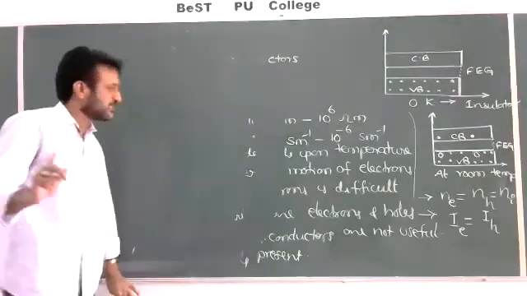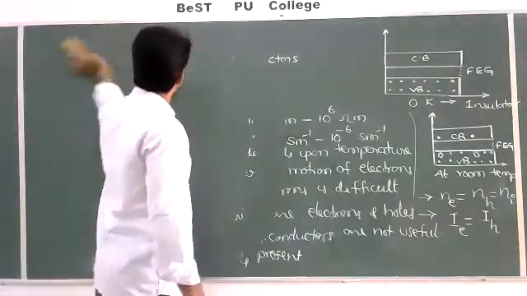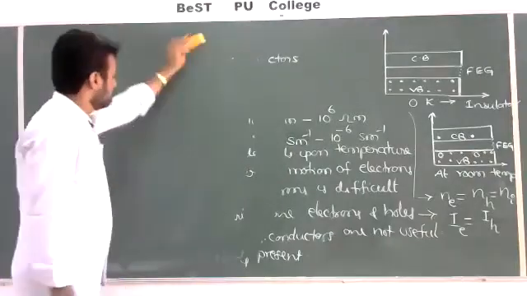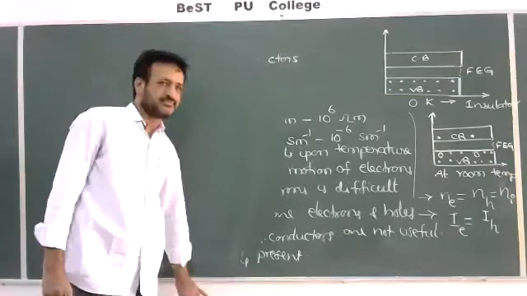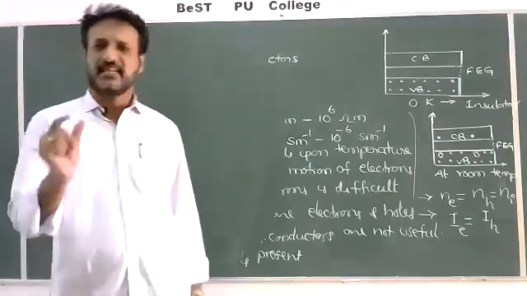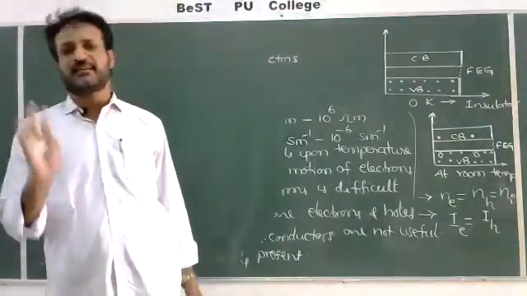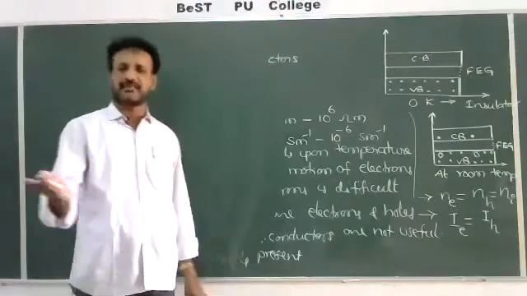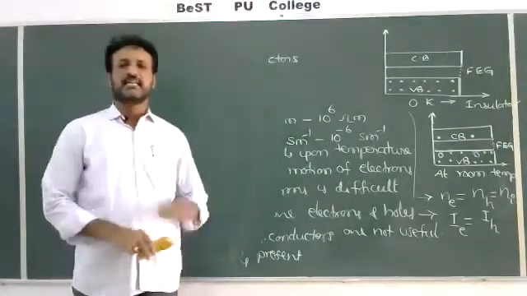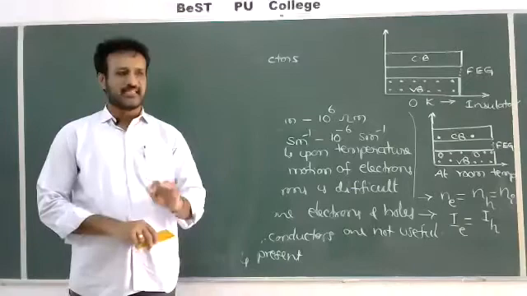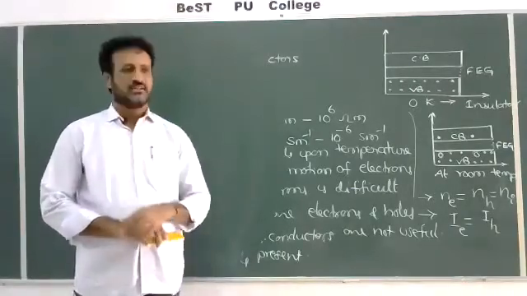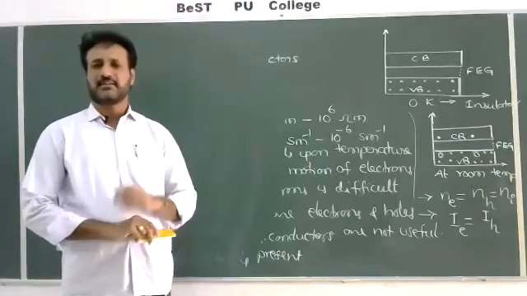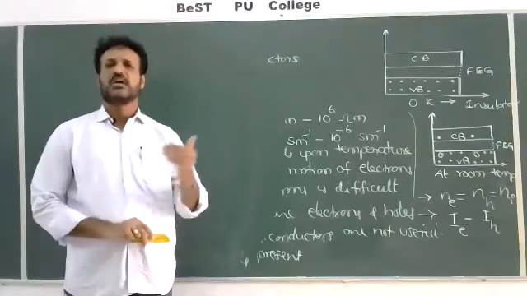Sometimes they ask one more question, maybe in competitive exams or general PU level. What is a hole? Hole means a missing electron, nothing but the deficiency of electron. When an electron jumps from the valency band to the conduction band, it leaves one vacancy. The missing electron in the valency band, or the deficiency of electron in the valency band, can be called a hole.